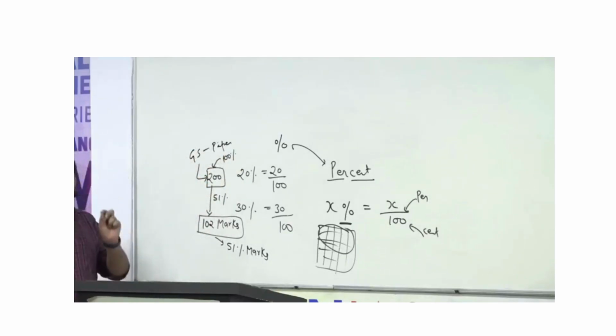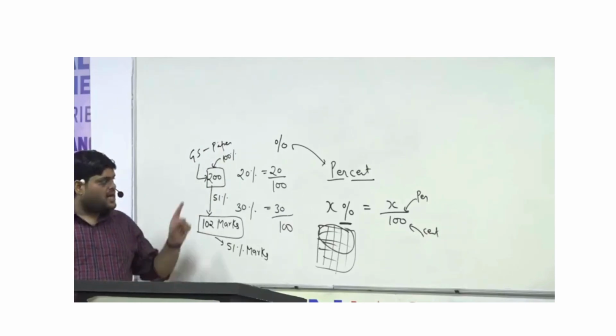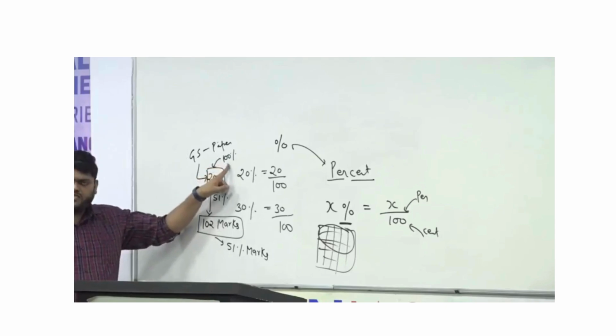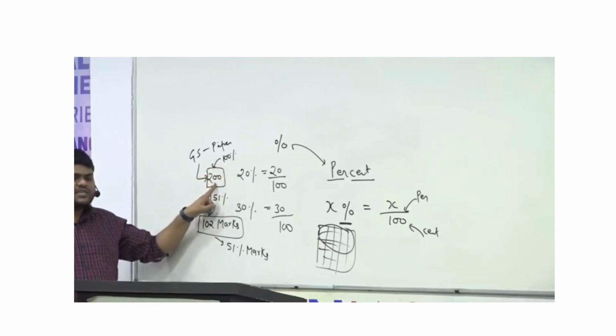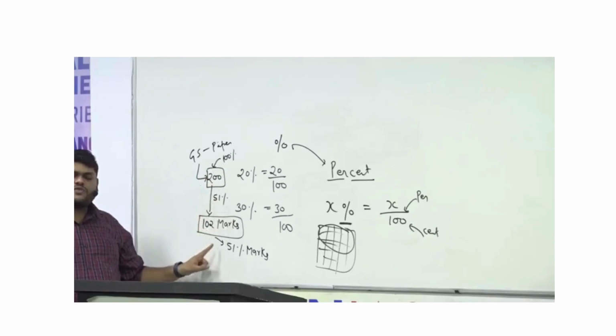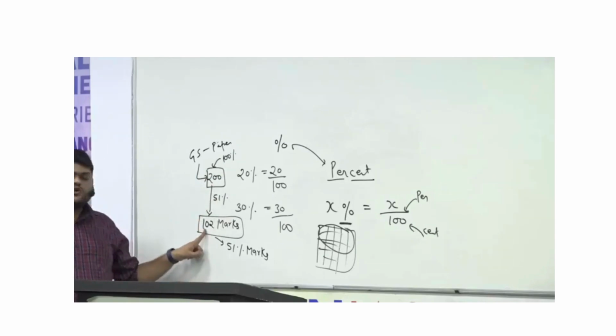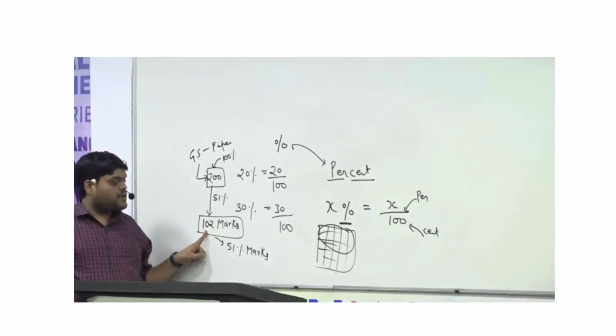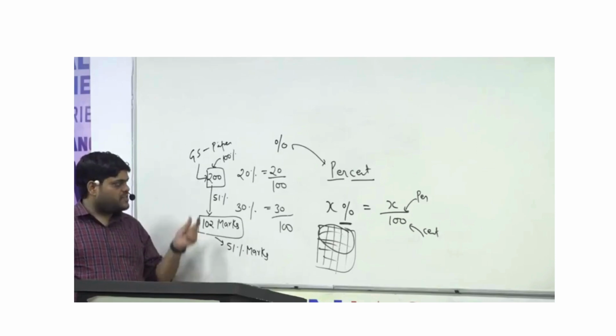That means for UPSC prelims, this 200 is 100%, and out of this 100%, the cutoff is 51%, that means 102 marks. This is the basic meaning of percentage.